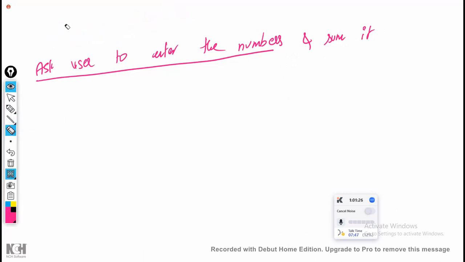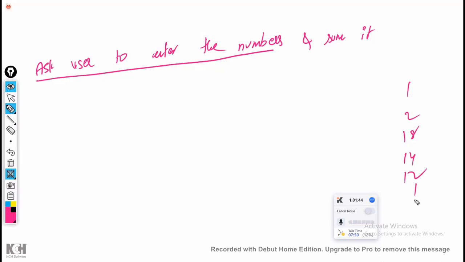Whether you use a while loop or a for loop, the choice is yours. Ask the user to enter the numbers. How many numbers? I don't know. How many times may the user enter? For example, I may enter 1, 2, 18, 14, 12, 1.